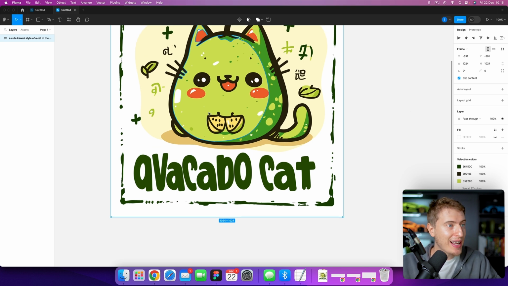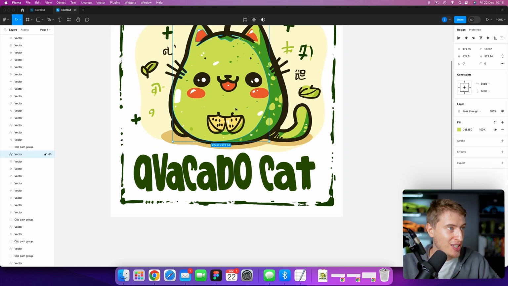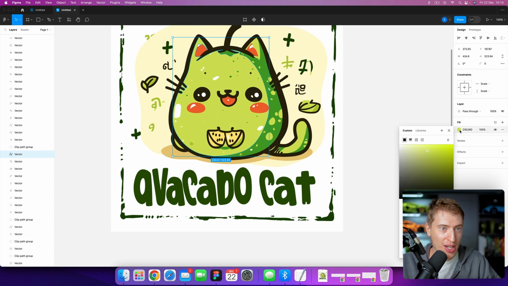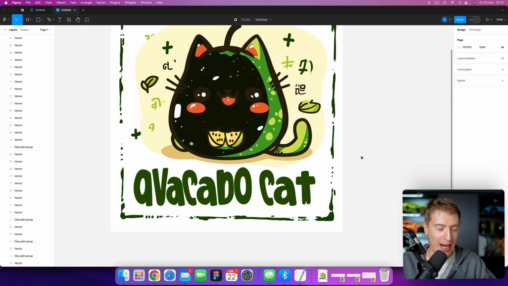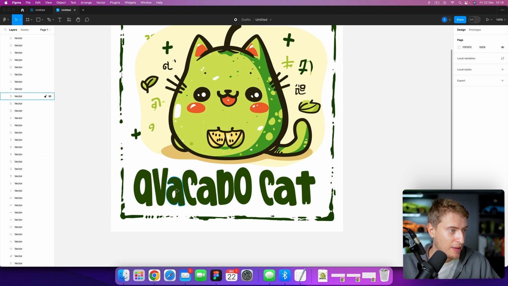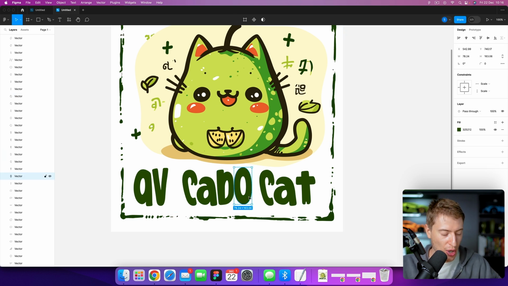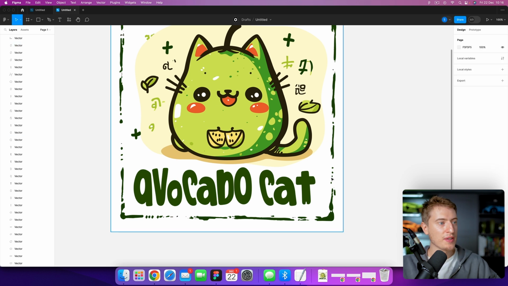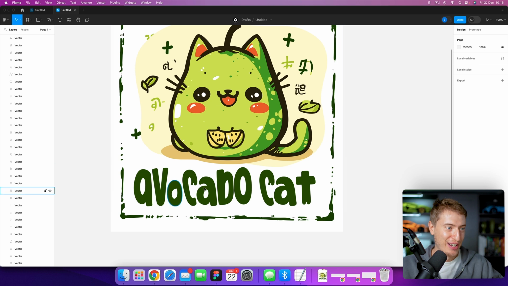into Figma, and you can see I can edit each individual thing. So let's say if I want to edit the belly of this avocado, I can just go in here and change the color to black. Now, I don't want to do that, but one thing I do need to do is fix the spelling, and that's removing this A, so that needs to go, and we need to move this O over to here. Now, don't worry, I know we need to move the inside as well, but actually we could just use that inside. Let's make that a little bit bigger, and that should be a simple stretch. And now we've got ourselves a well-spelt avocado cat.